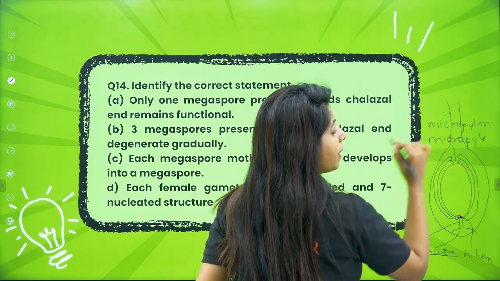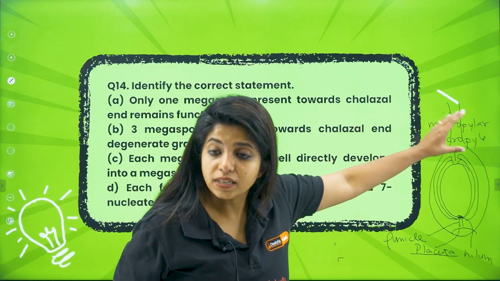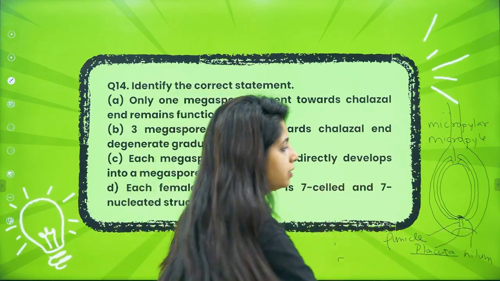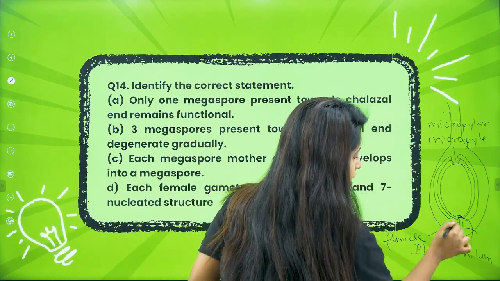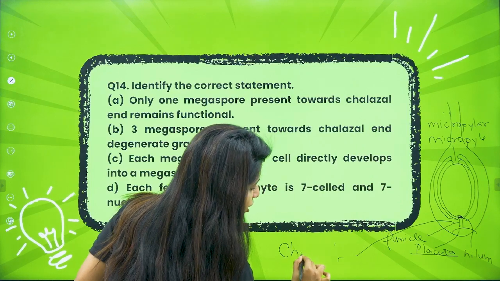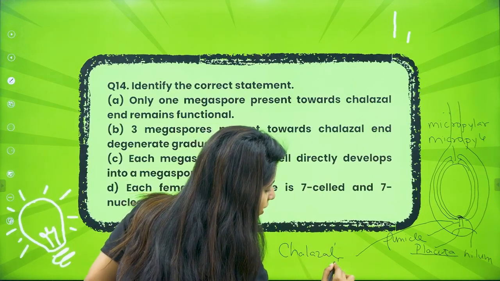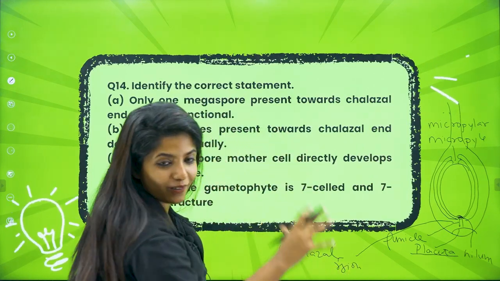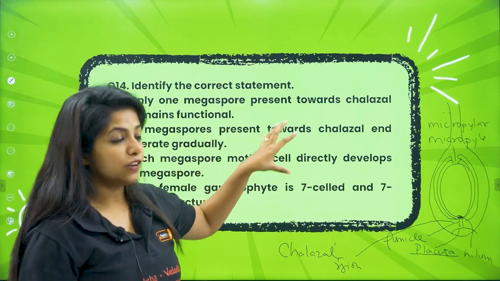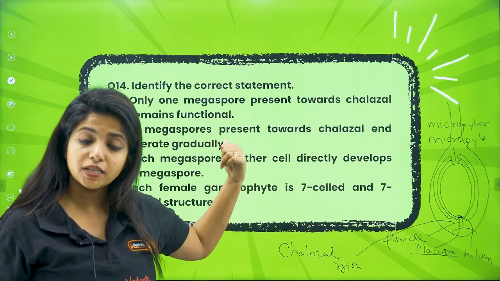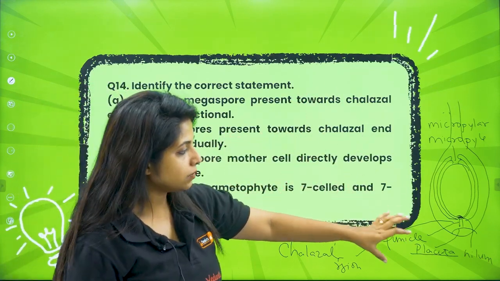What do you call it? Micropylar region. The opposite end of the micropylar region will be known as the chalazal region. Which is why I taught you everything for solving this particular question. Now, if this theory is not clear, will you be able to answer this? Okay, now that is the chalazal end.